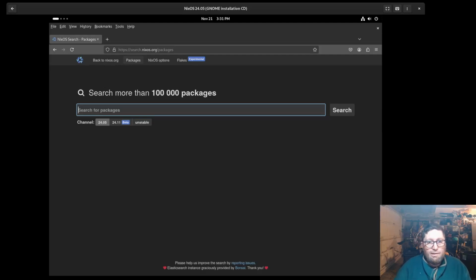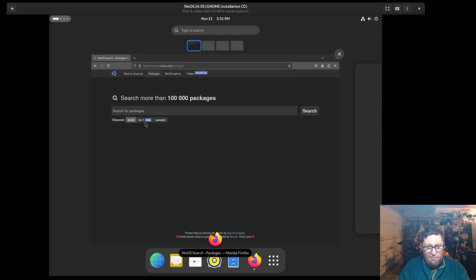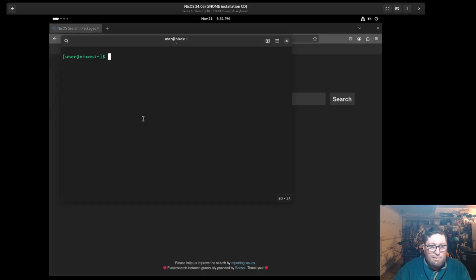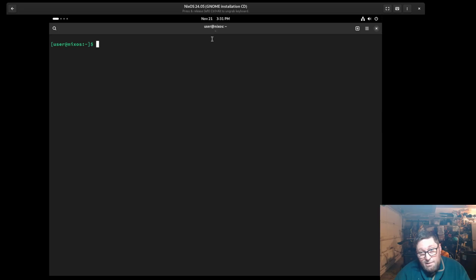Okay, so now you know how to install some basic stuff in NixOS. Let's start playing around a bit more with channels and versions, because this is kind of a unique concept to Nix, but a really powerful concept once you understand what's going on. So the first thing is, let's say we're happy here, but you might say, great, how do you update the system? And this might not surprise you, but it's back with NixOS rebuild.